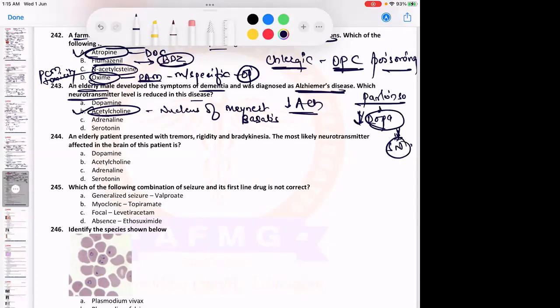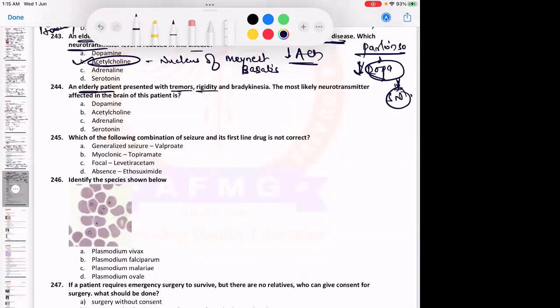Very good. An elderly patient presented with tremors, rigidity, bradykinesia. Most likely neurotransmitter affected in brain of this patient. So resting, pill-rolling tremors, rigidity, upper limb में cogwheel rigidity, lower limb में usually lead pipe rigidity, and slowness of movement, that is bradykinesia. All of these are the triad of Parkinsonism. And what is the neurotransmitter deficiency in Parkinsonism? As I told you, it is option A, dopamine, which will lead to pallor of substantia nigra.